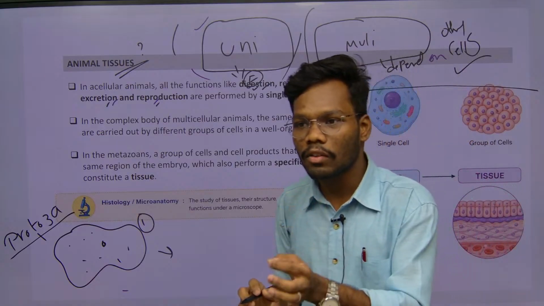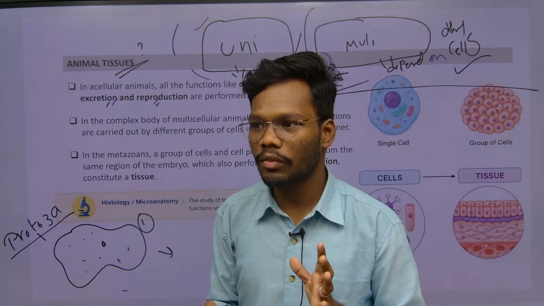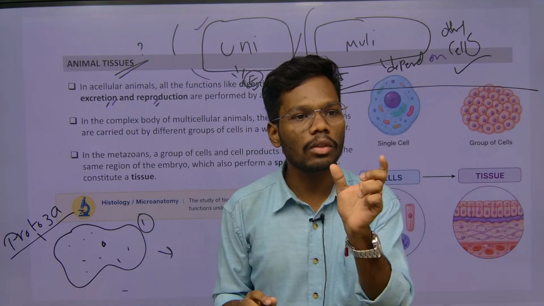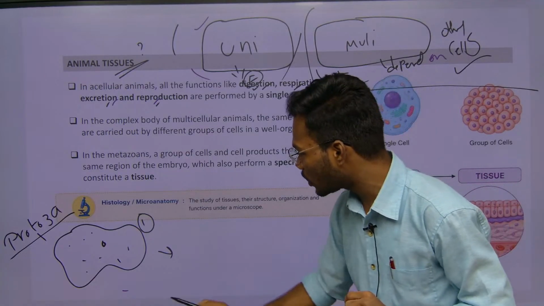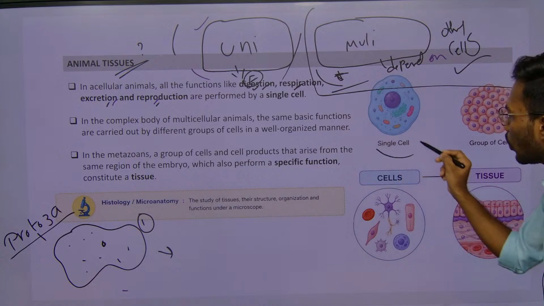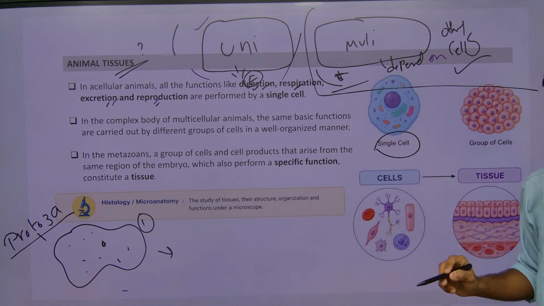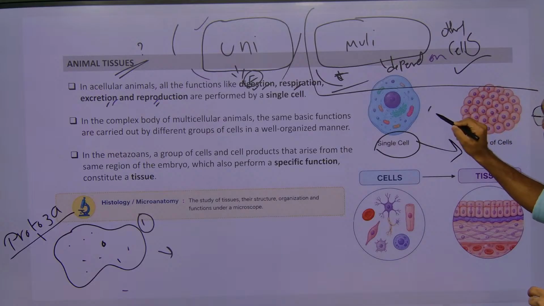So different kinds of cells or the same kind of cells interacting with each other and forming one group of cells is called what? Tissues. So that was the introduction. You see, what is tissue? One single cell or similar kinds of cells forming a group of cells, and that group of cells performs one similar function.